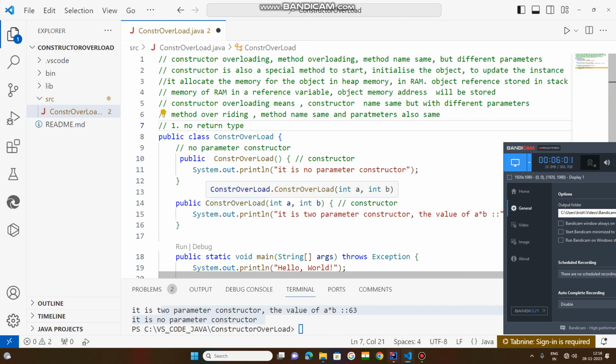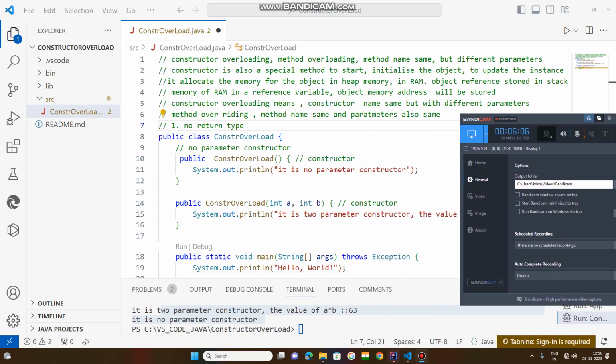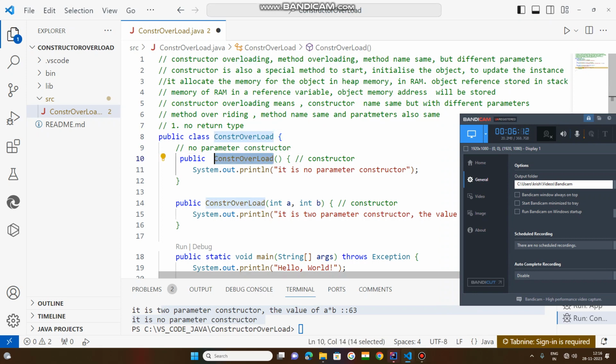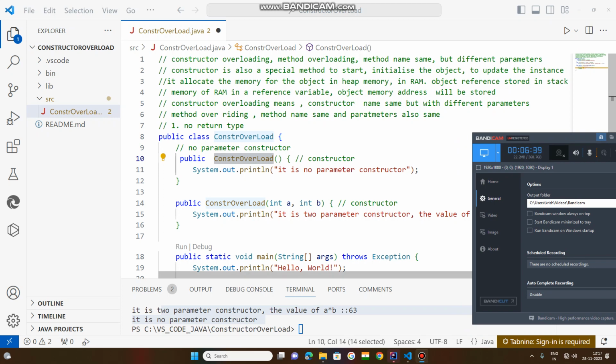Next rule: the constructor name must always be equal to your class name. That is one more important rule. And a constructor can be overloaded, as we have discussed. And another thing about the constructor, as I told you, is that it updates the instance variables. Let us see how it updates the instance variables.